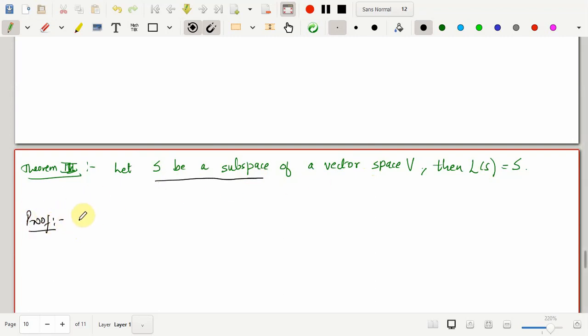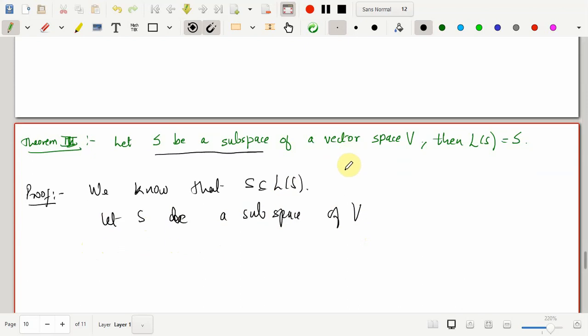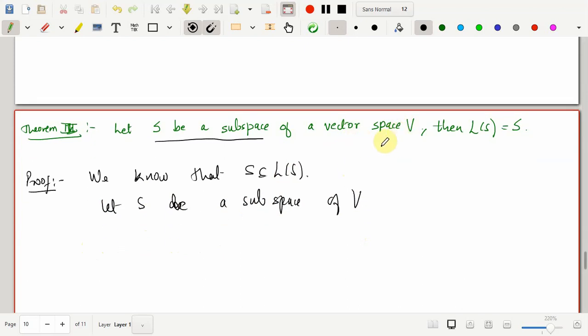Okay. So we know that S is contained in the linear span of S. Let me consider S as a subspace of V. If in future I miss saying that V is a vector space in a statement, you have to assume that it's a vector space, because we fix this notation once.